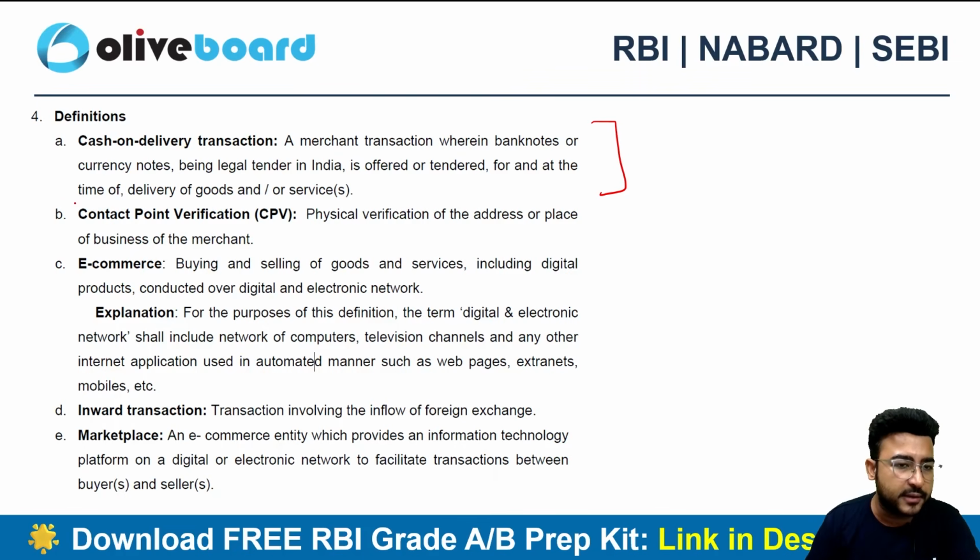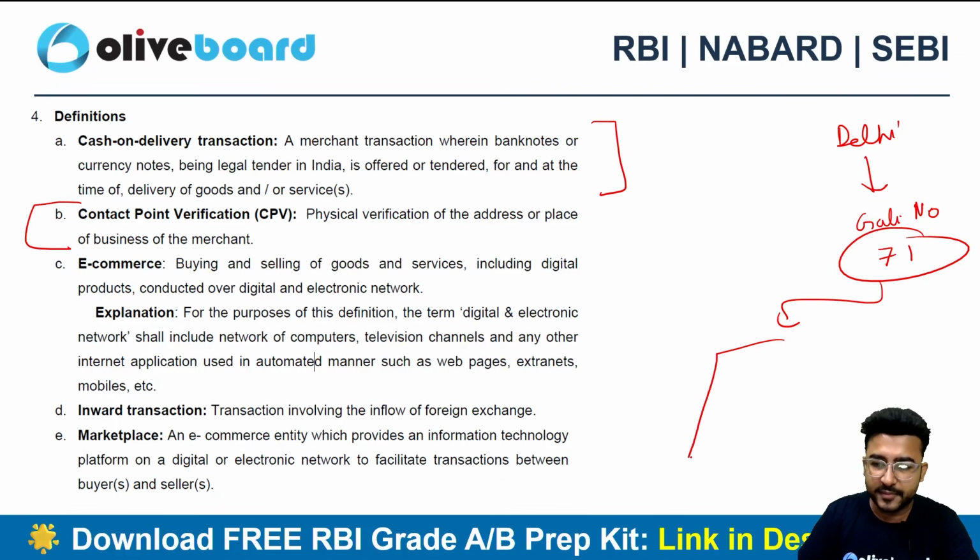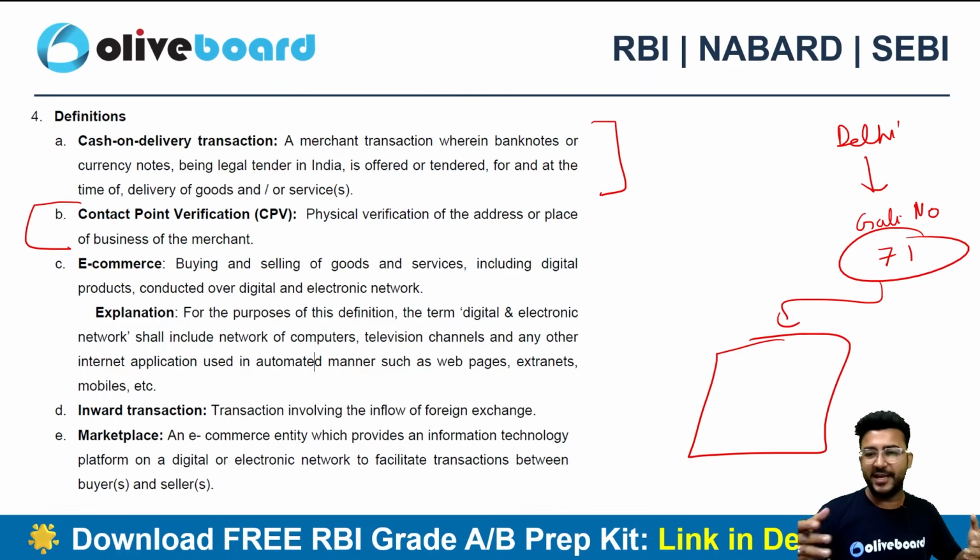Then contact point verification. Now let's suppose in Delhi, in gully number 71, there is a merchant. Now who knows that in gully number 71 there is a merchant? So that's why we need to do a contact point verification, CPV.